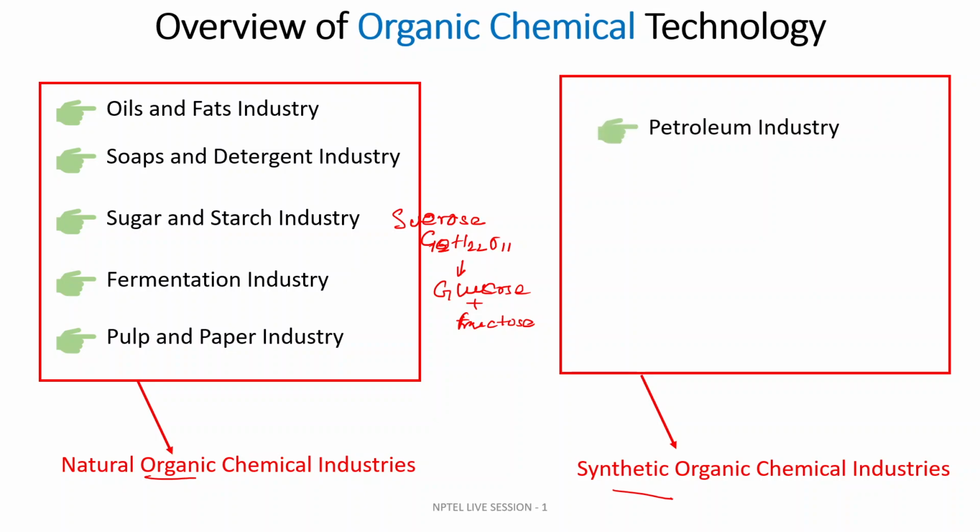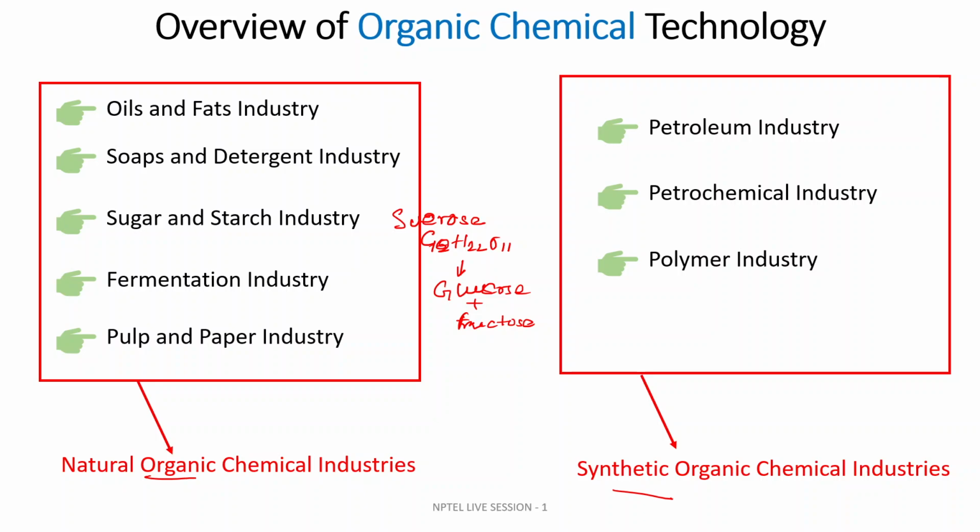And the petroleum industry, obviously, is the core heart of the chemical technology, followed by the petrochemical industry. Another one is the polymer industry. We produce a lot of polymers that we use in everyday life, like polyethylene and epoxy resins.